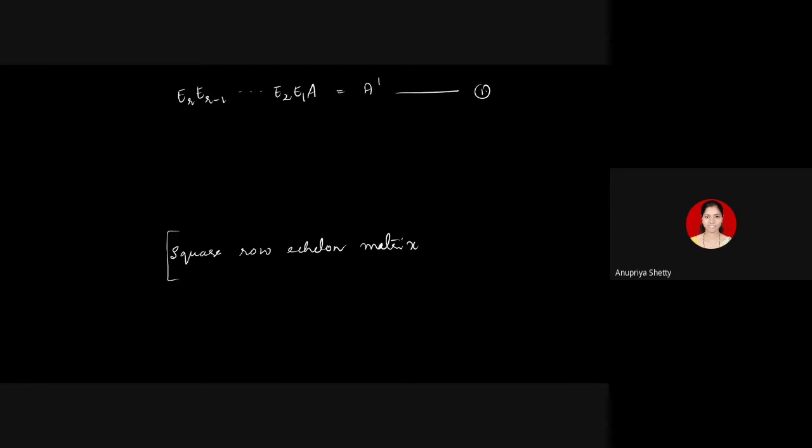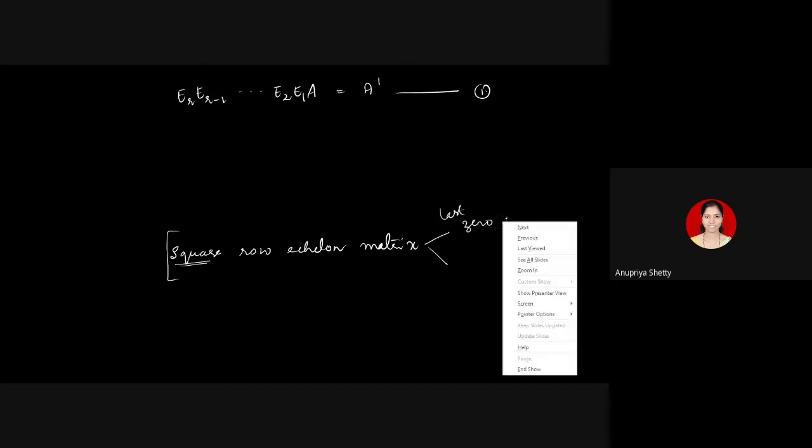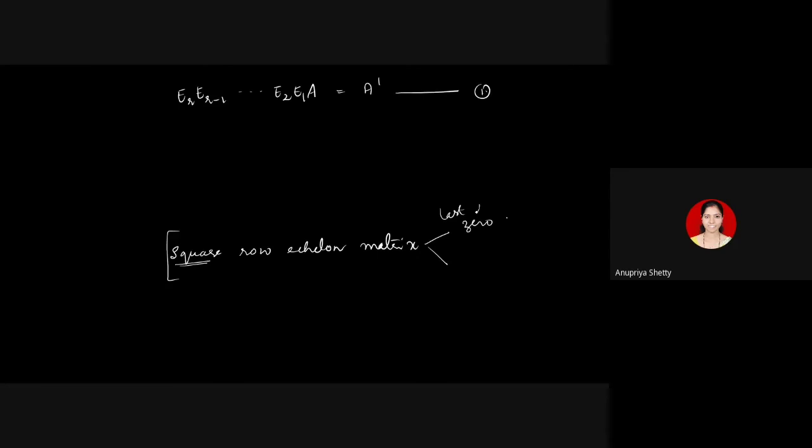So if you take a matrix which is in the row echelon form, and I'm taking it to be square, what do we mean by square? Its order is say some n by n. Then this has only two possibilities. Either it should have its last row 0. When I say last row 0, the previous rows could also be 0. It is not that only the last row should be 0. It can have 2 or more 0 rows.